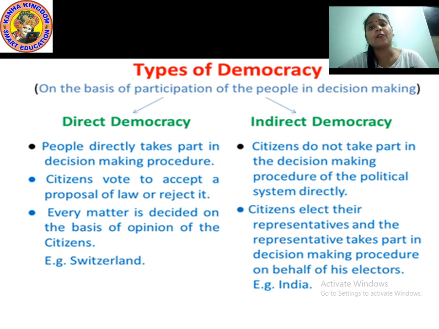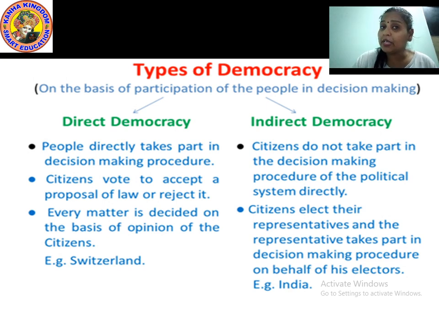Next, in the indirect democracy, you can also give the example of America. Got that, students? Make sure you do not get confused between direct and indirect democracy. In direct democracy, people take part in decision making. In indirect democracy, people don't participate directly in the decision making related to the government.